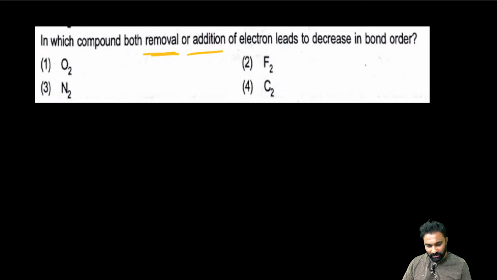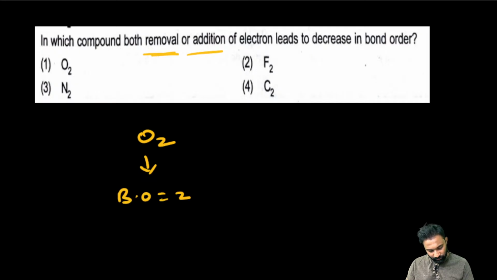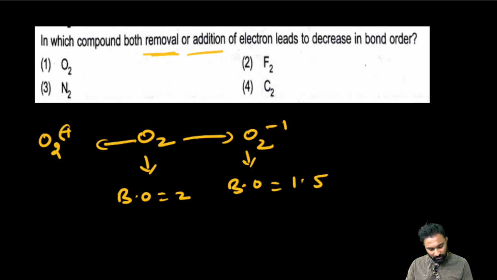Yes, good, Yashwant, good, Lasya, good, Akshara, good, Akil, good, Ketan, right, Soram. Now if the O2 bond order is 2, and I add one electron, it becomes O2 minus and its bond order becomes 1.5. If I remove one electron, it becomes O2 plus and its bond order becomes 1.5.